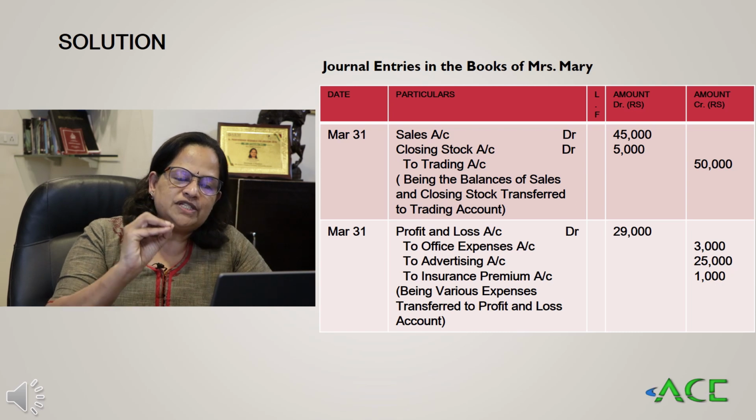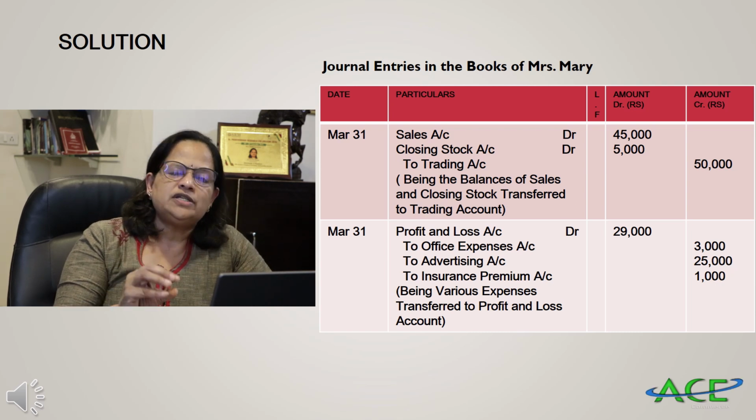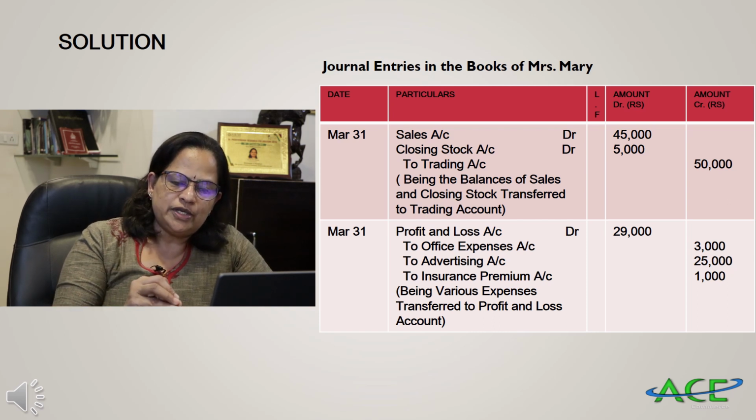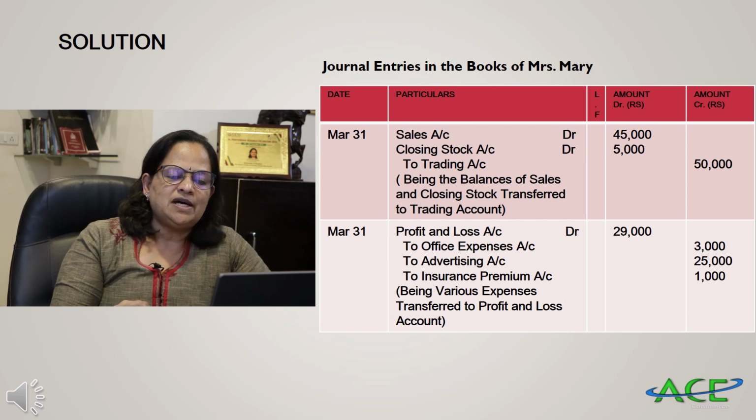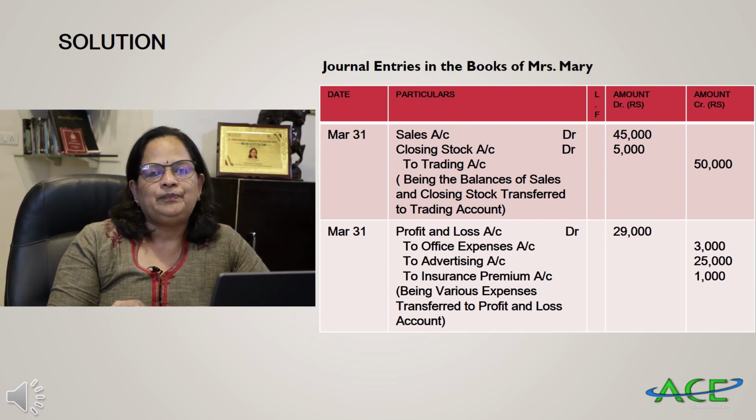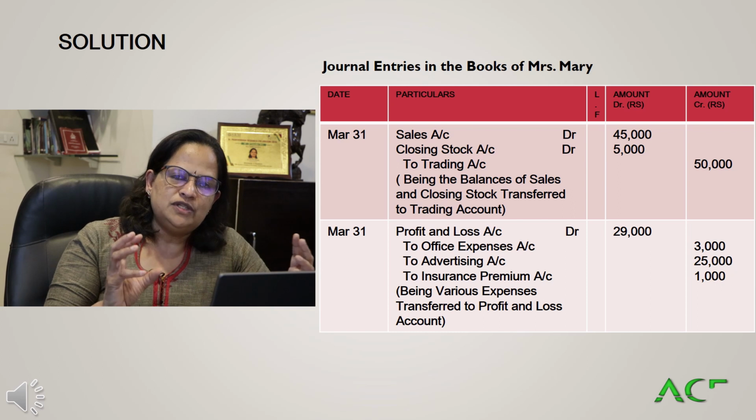Next is profit and loss account debtor 29,000 to office expenses 3,000, to advertising 25,000, to insurance premium 1,000. So these expenses are transferred to profit and loss account. So this is what I want to explain with this module.